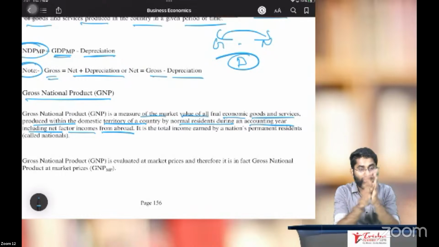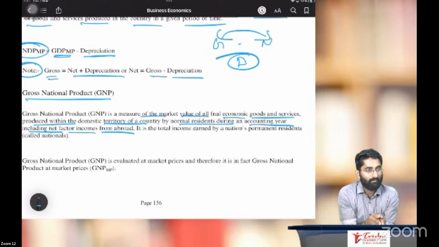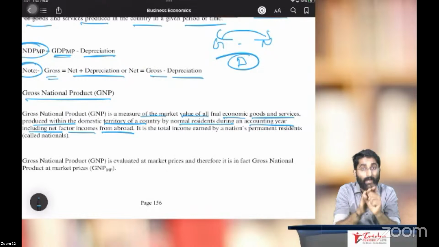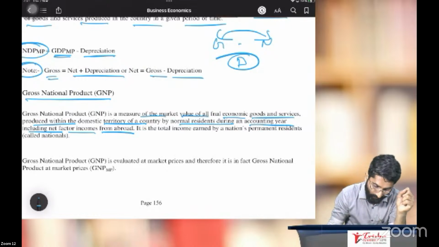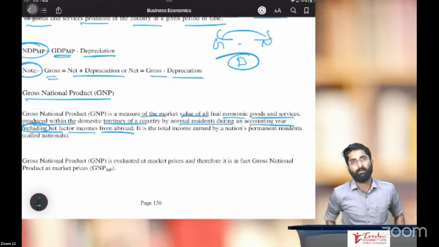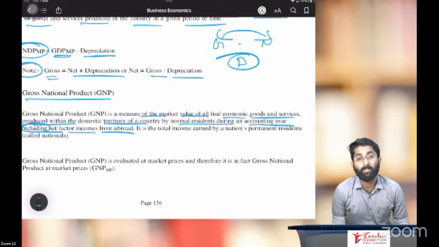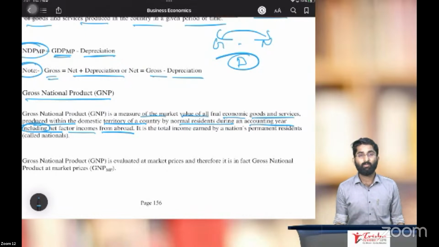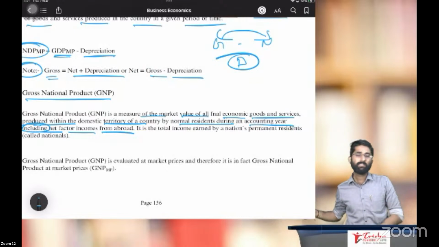Anything a person who is in that country produces inside the country, you have to include, and you have to include net factor income from abroad. What is the meaning of net factor income? What we have to pay minus what we have to receive.